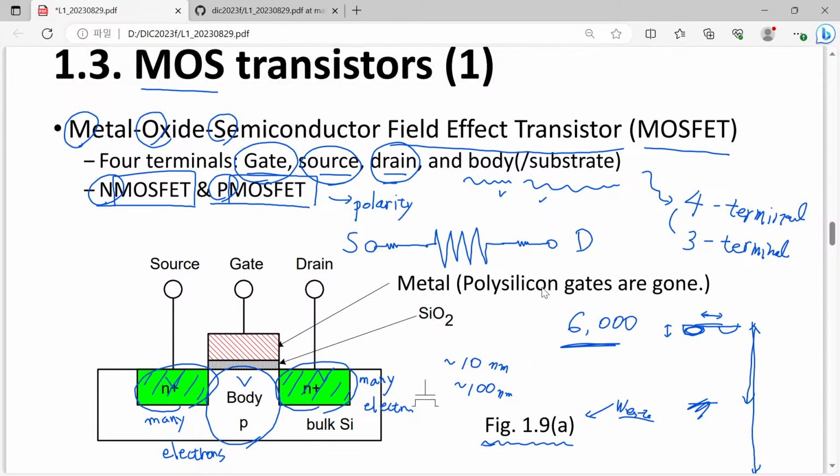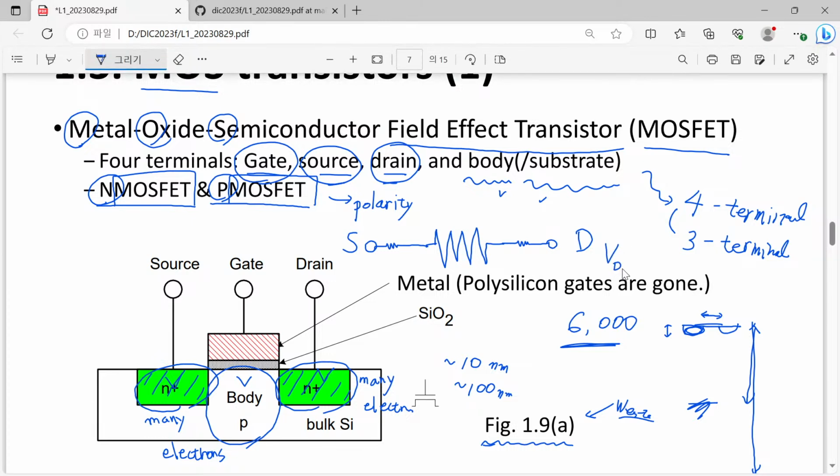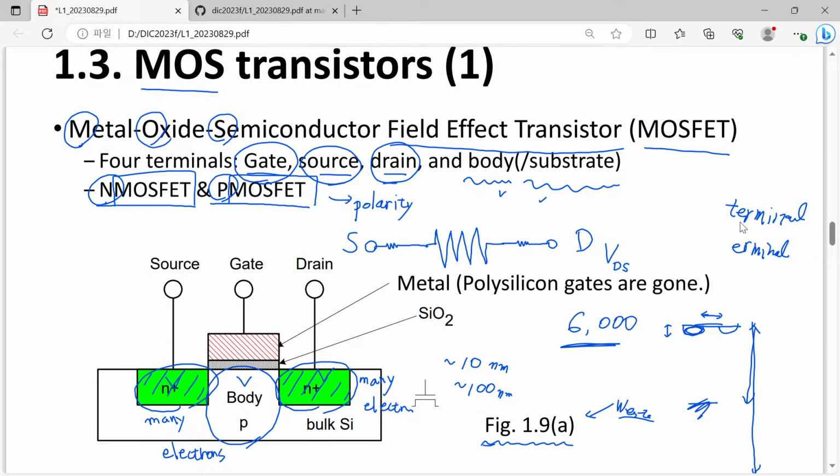Well, in this case, if we apply a certain voltage difference between source and drain, this is called VDS. In this course, when I use a voltage notation with two terminals, by definition it means the difference between VD referred to VS. Usually the source is regarded as a reference terminal, so this is 0.